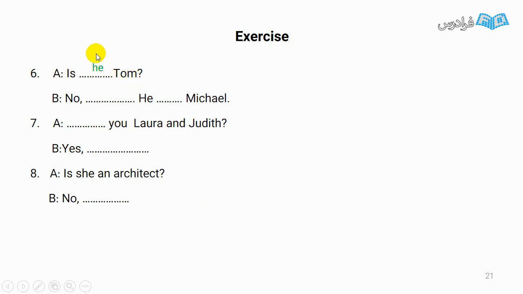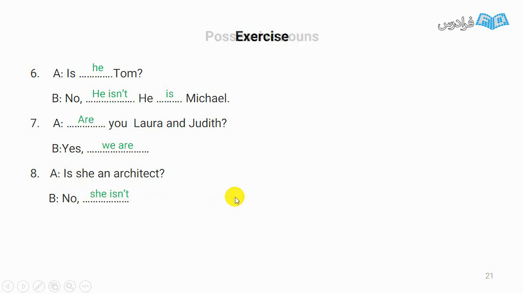And let's check this. Is Tom? Is he Tom? No, the answer is negative. Then I have to write no, he isn't. But this part is positive or affirmative. He is Michael. Here we have another yes-no question. You, Laura and Judith. Are you Laura and Judith? Yes. But be careful about the subject. We are. A change in the answer. Is she an architect? No, she isn't.